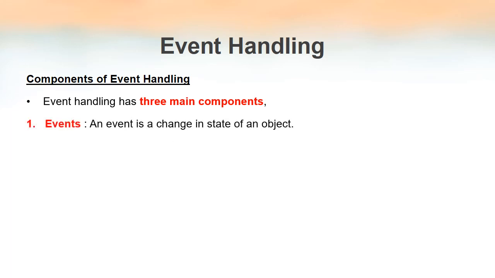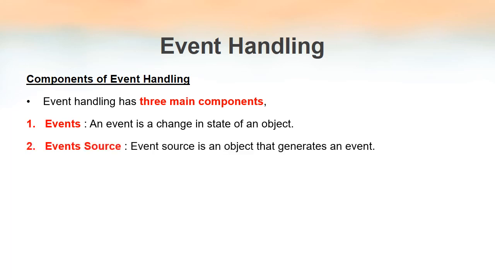Components of event handling. There are three main components for handling an event. They are, first of all, events. We have defined events just now. It is the change in state of an object, that is clicking the mouse button, releasing the mouse button, etc., or entering a text in a text box, etc. All those are said to be an event.